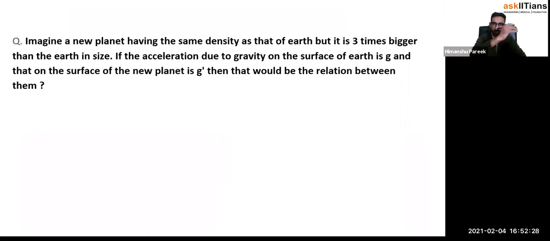Okay. Let's take one more question. Imagine a new planet having the density same as that of Earth. So some new planet, let us call it by some prime. So the density of the new planet is same as the density of Earth, but it is 3 times bigger in size. So the radius of the new planet is 3 times the radius of the Earth. If the acceleration due to gravity on the surface of Earth is small g, and that on the surface of the new planet is g prime, then what would be the relation between them? Means g prime and g. What's the relation among them?